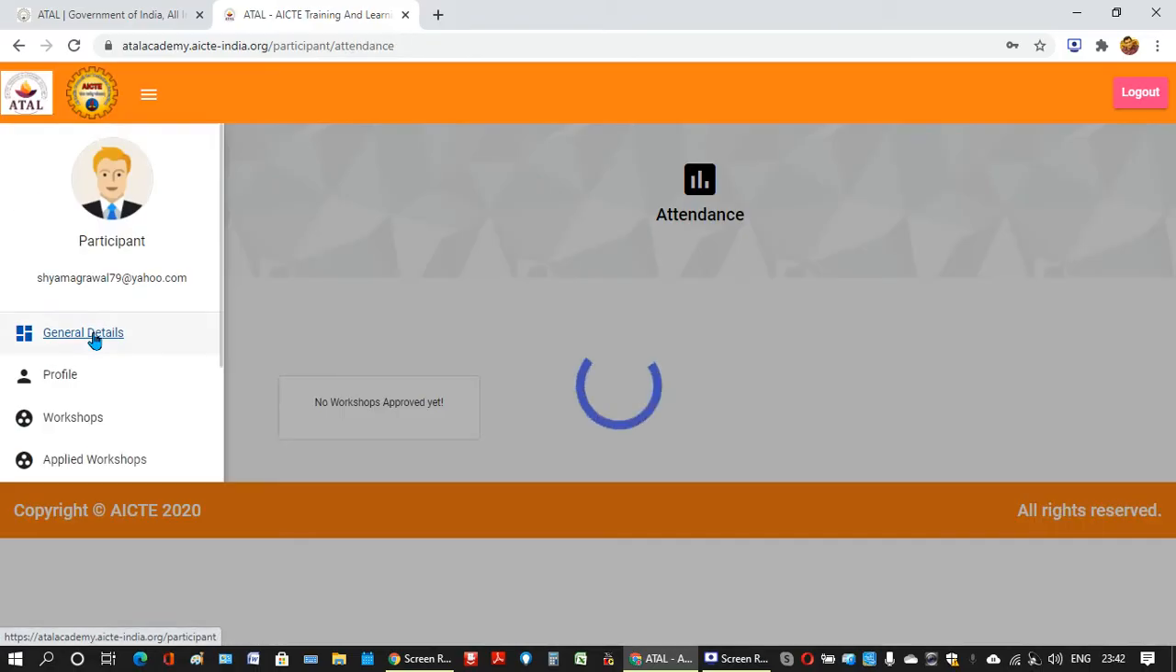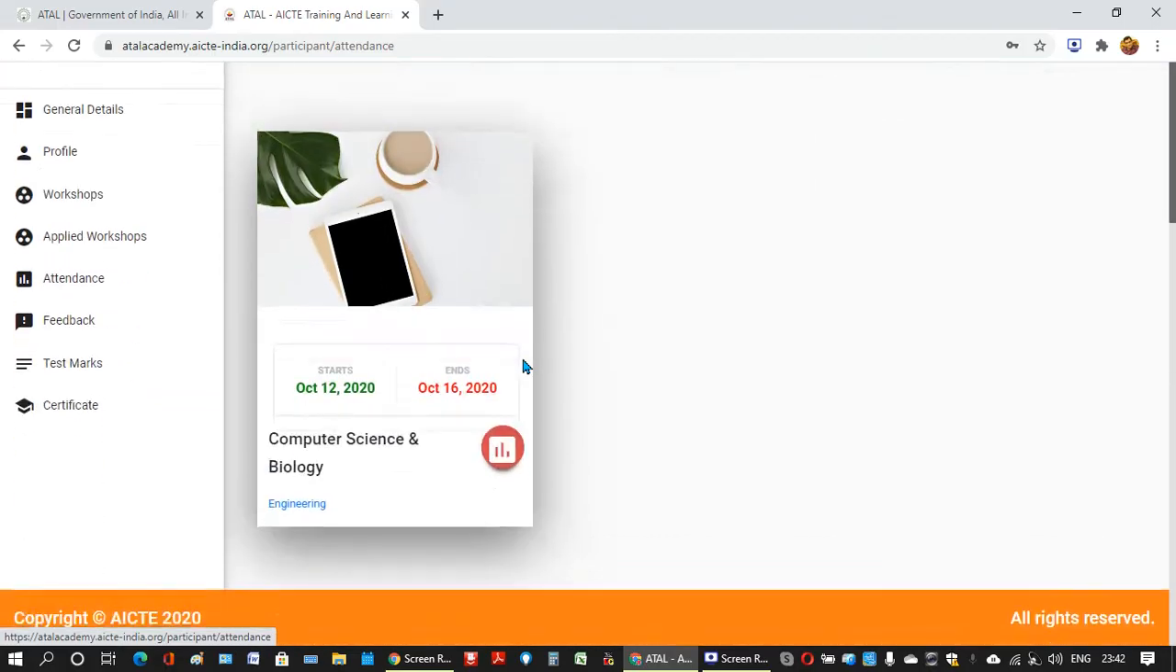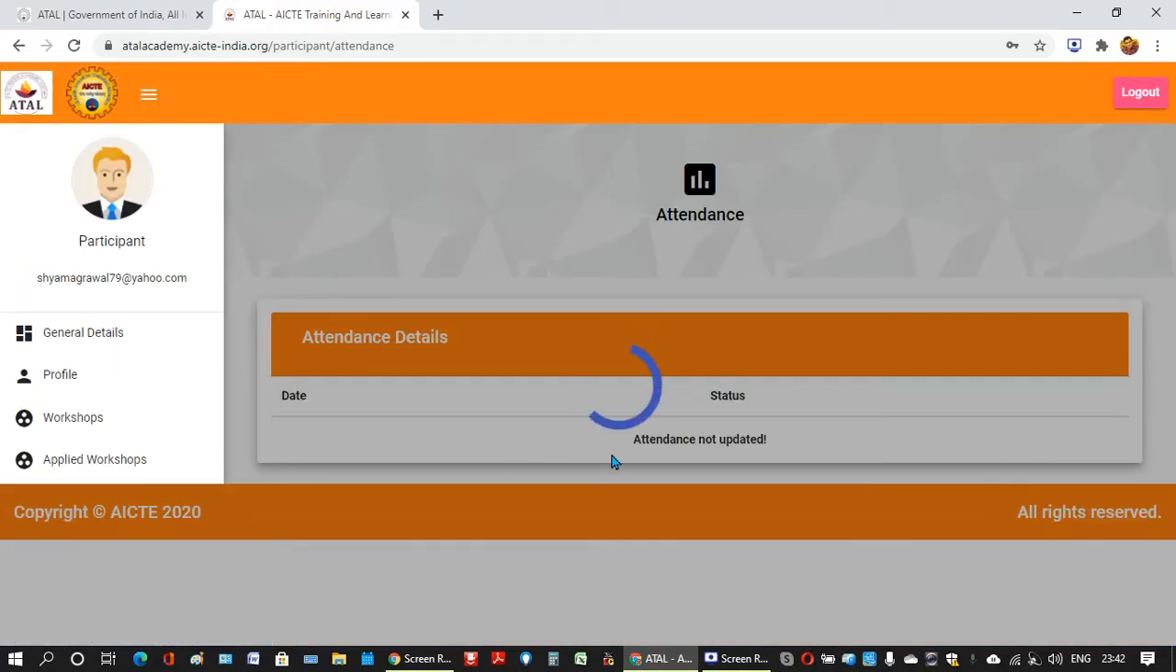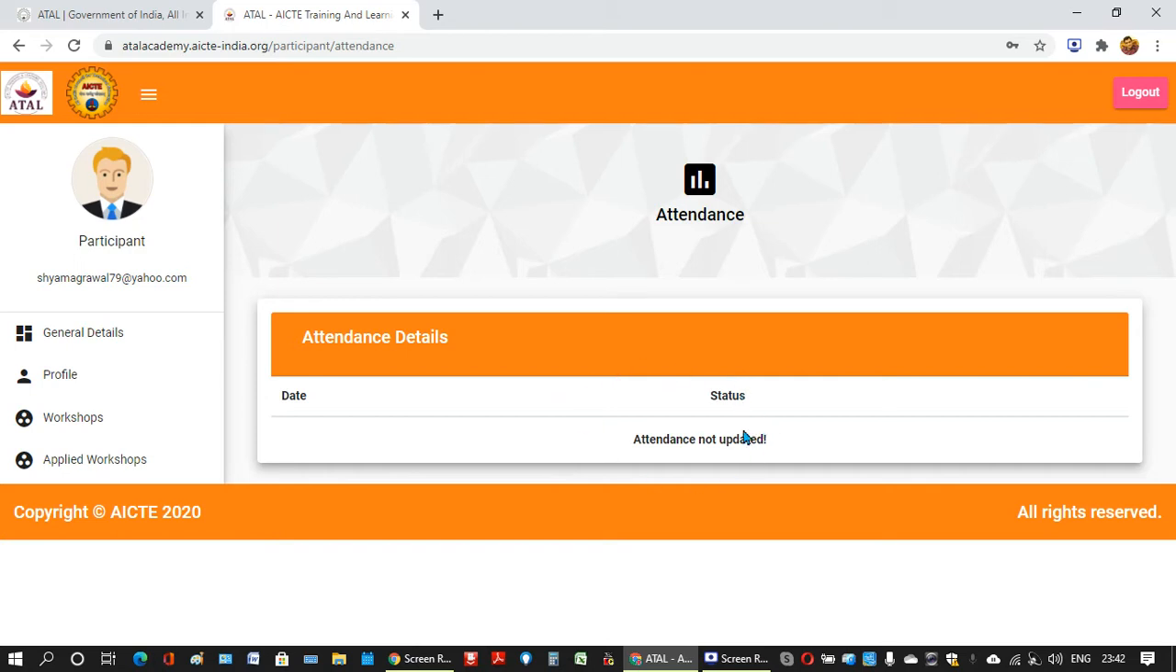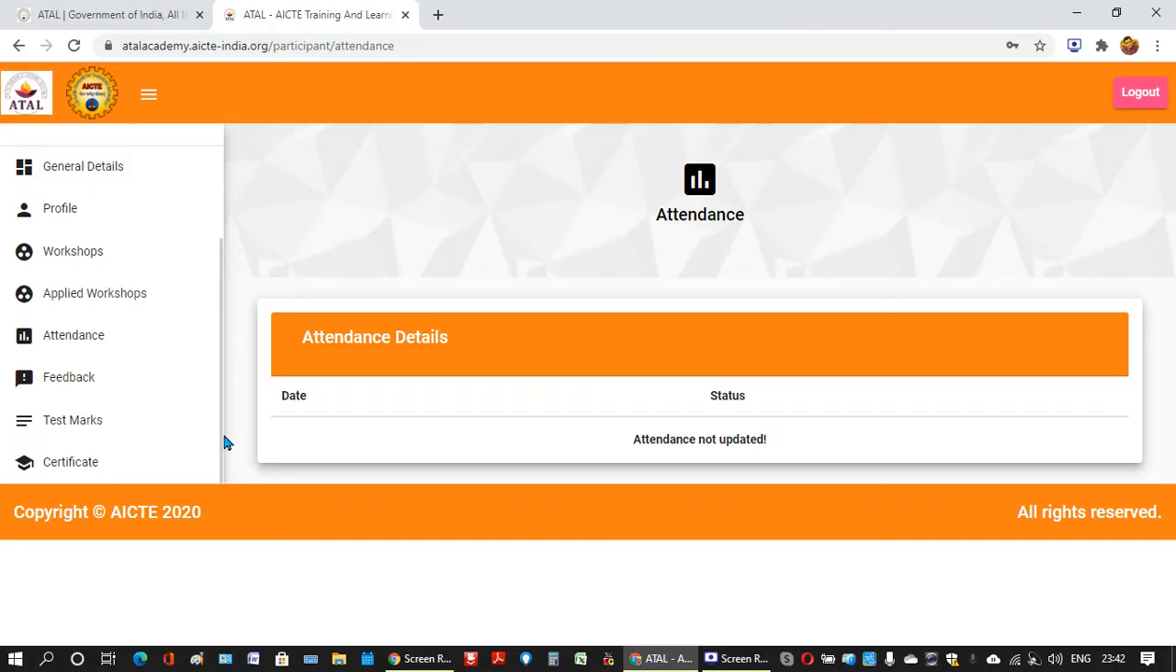Then here is attendance. You can view attendance. When the coordinator updates attendance of 5 days, then finally you can view your attendance here. Presently here attendance is not updated. That means attendance is not filled up or given by the coordinator yet. So you will see the attendance afterwards, after the last day, when attendance is filled by the coordinator.